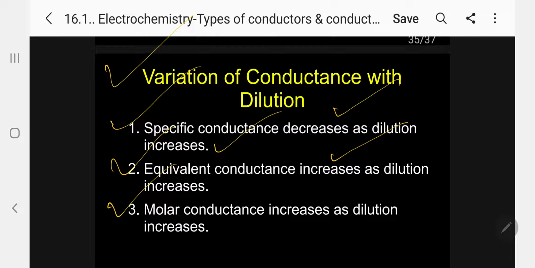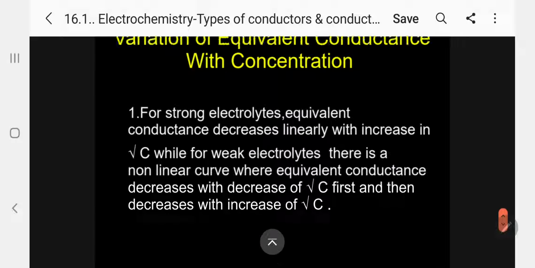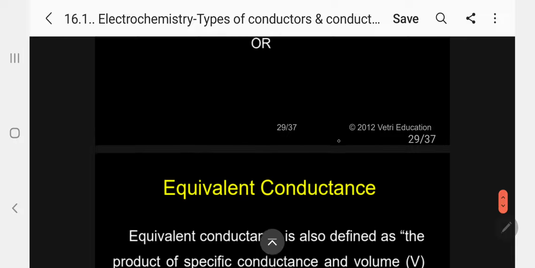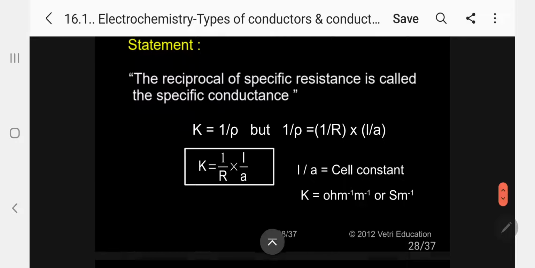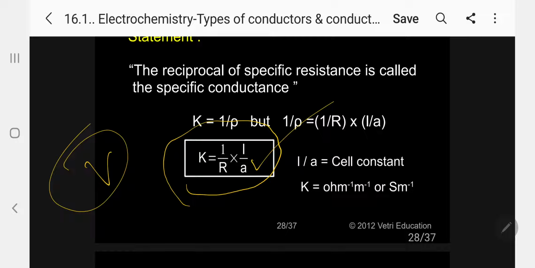When you go for specific conductance, we know that kappa equals 1 by R into L by A. Here, no volume is involved.